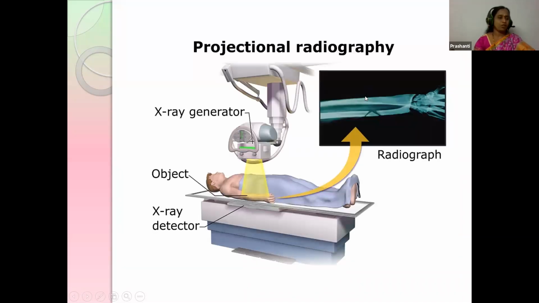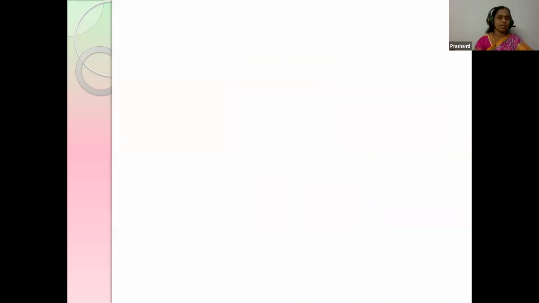Next one is radiography. Radiography is to ensure whether any cancer cells have spread to other parts of the body. For example, in breast cancer, not only the breast, it also spreads to the lymph nodes, and by that it spreads to other parts of the body also. In this way, radiography helps to detect and ensure no cancer cells are present in the body.